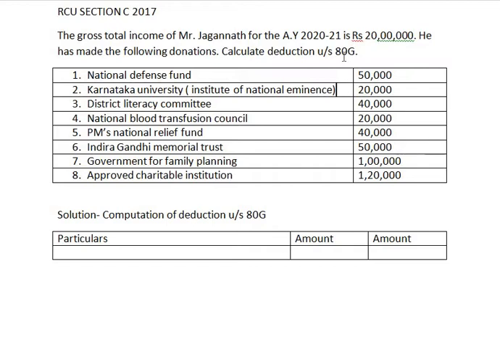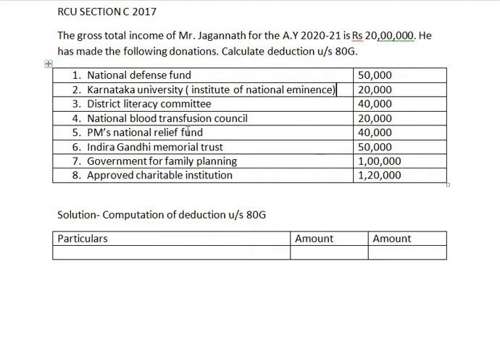First, we should check the list and mark which donation comes under which limit. For example, National Defence Fund comes under no limit 100% donation. Karnataka University, that is Institute for National Eminence, no limit 100% donation.